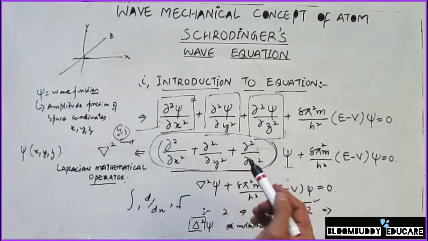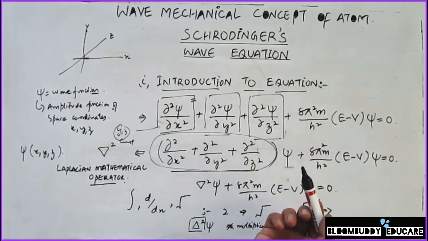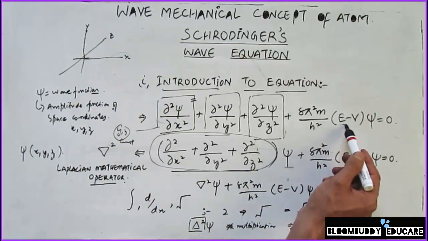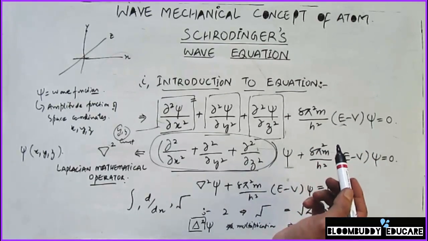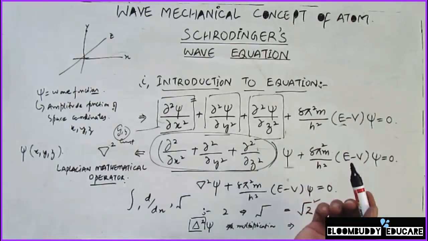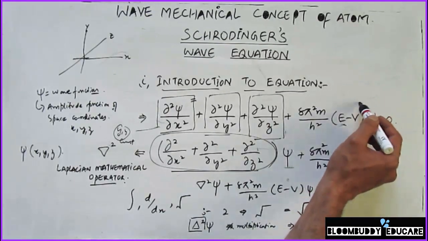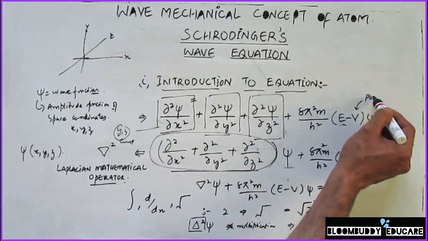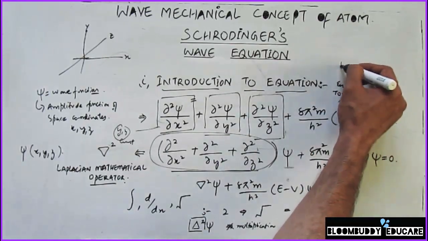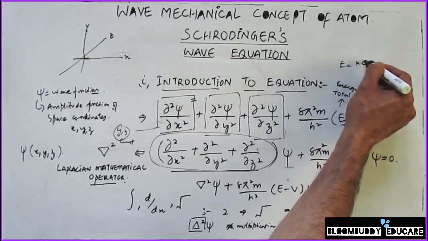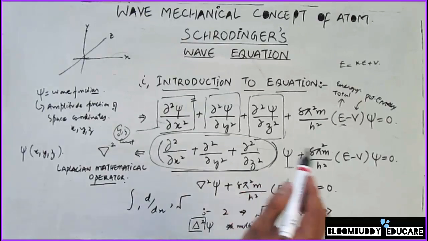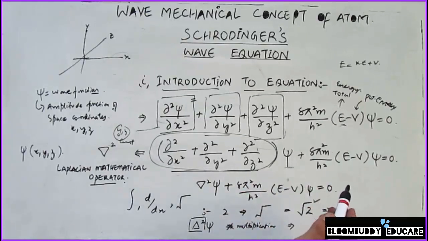And then in case of the double differentiation of z square, the x and y coordinates are to be kept constant. And in this equation, when you see, m is the mass of an electron, h is Planck's constant, and E is the energy. It's actually the total energy. The total energy is the sum of the kinetic energy and the potential energy. This V here represents the potential energy, and E represents the total energy. Total energy E is always equal to the sum of kinetic energy plus potential energy, that is represented with V. And all of this is always equal to 0.